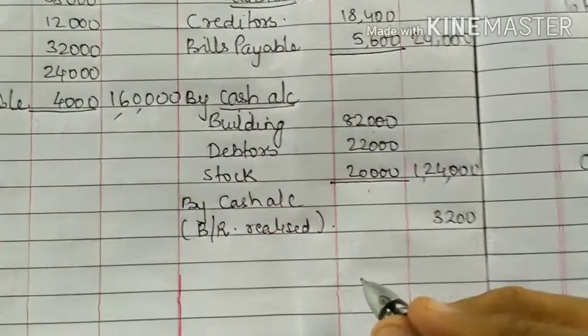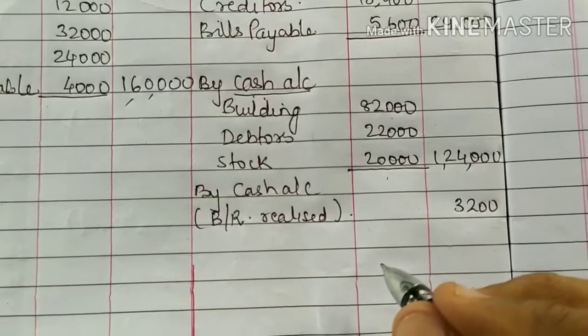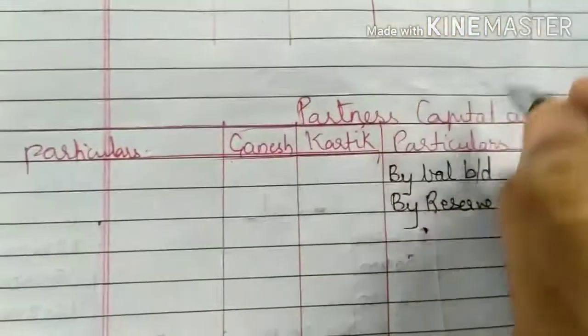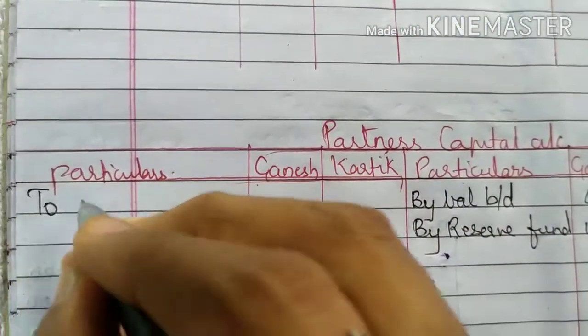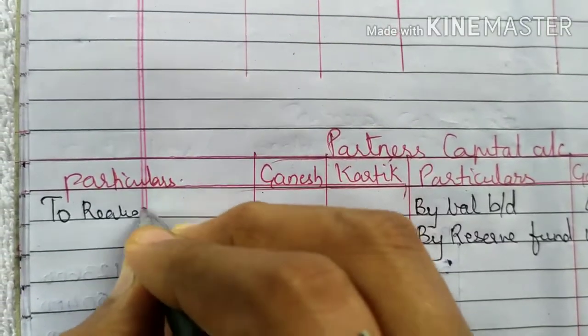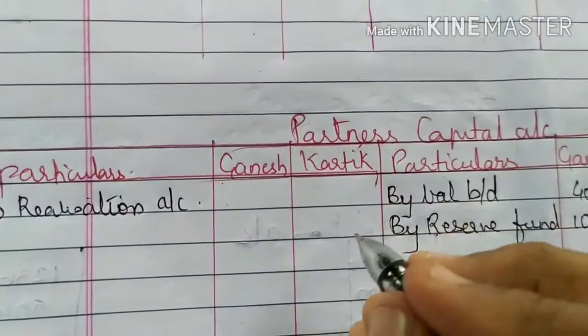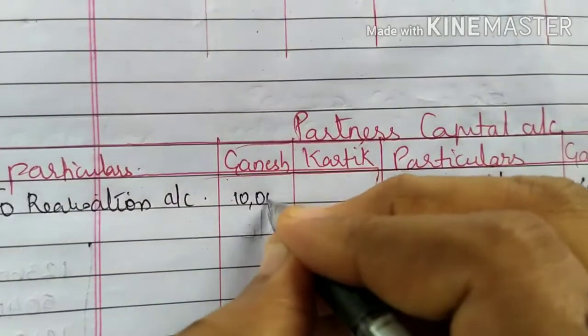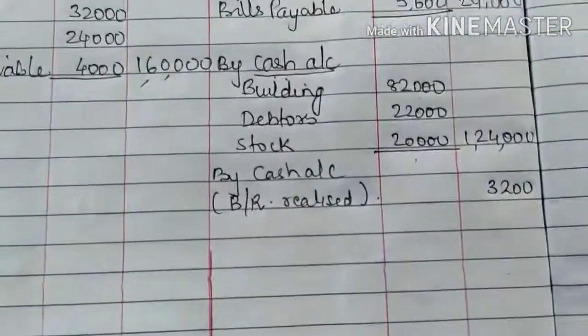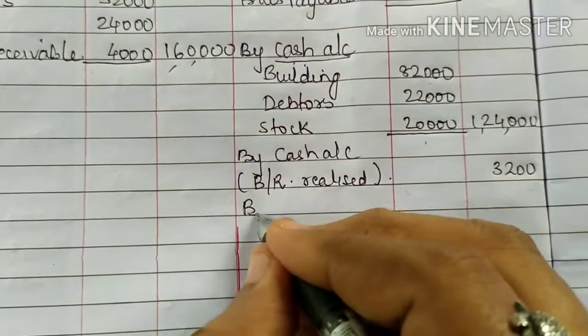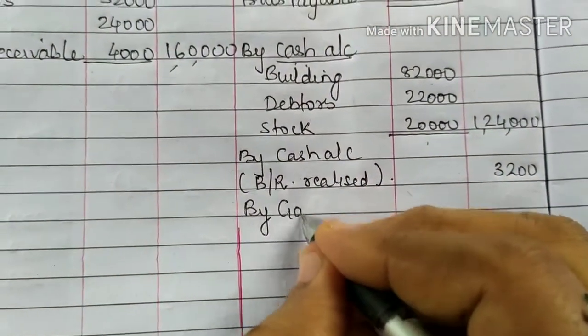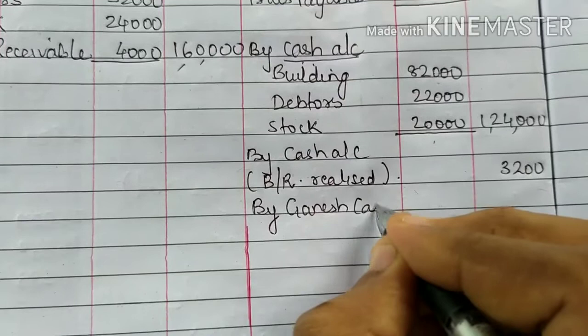Ganesh agreed to take over furniture for rupees 10,000. Ganesh is taking the furniture, so Ganesh account is debited to realization account, 10,000 in the Ganesh column. And then the second effect you will write in realization account credit side, by Ganesh capital account.